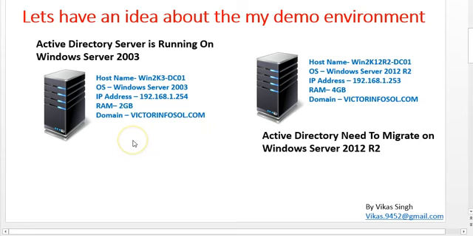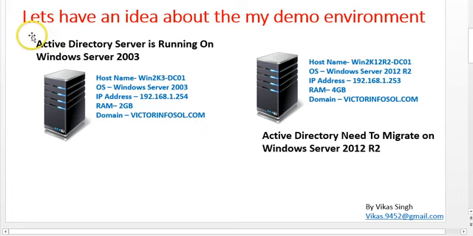Currently my Active Directory domain services is running on a Windows Server 2003 machine. The hostname of that machine is Win2K3DC01 and the operating system is Windows Server 2003. I have assigned the IP address 192.168.1.254 to my domain controller, and my domain name is victorinfosol.com.